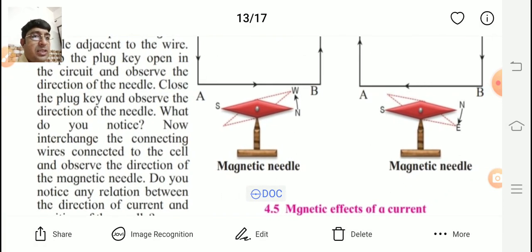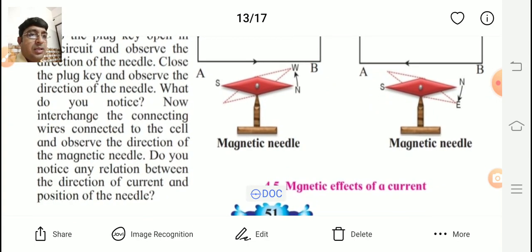So we discuss these questions with answer. Second question is given. Now interchange the connecting wires connected to the cell and observe the direction of magnetic needle. Do you notice any relation between the direction of current and the position of the needle?